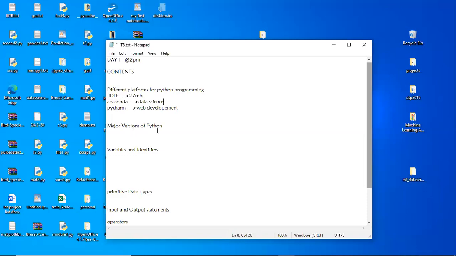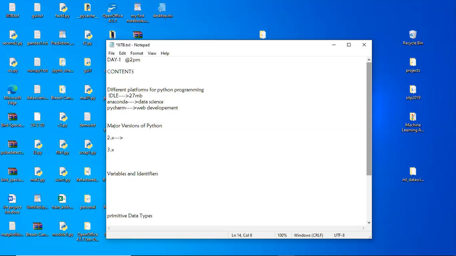After this, different versions of Python. While installing, you might get a doubt about which version you need to install: Python 2.7 or Python 3.x, and what is the difference between both versions. For that, the simple answer is that Python versions evolved from Python 1.0. Out of all the versions, we have two major series: the Python 2.x series and the Python 3.x series. I am saying x because in both versions, a lot of updates are coming day by day.